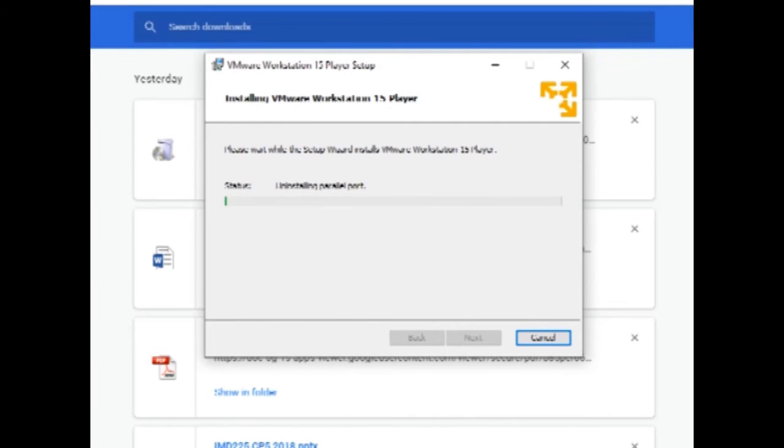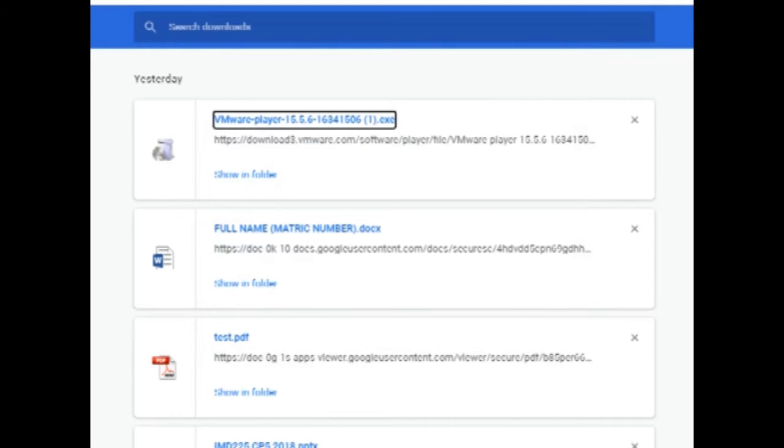After the download has been completed, you have to click the downloaded VMware to install it. Then you must click next.